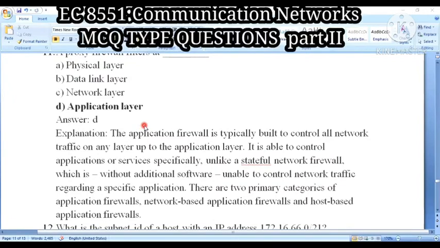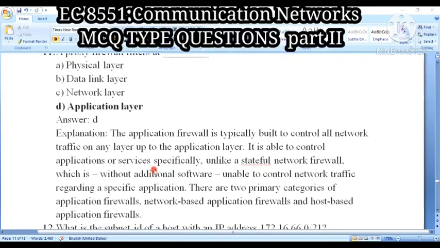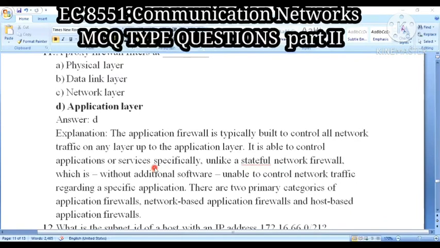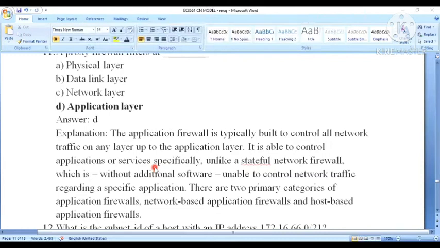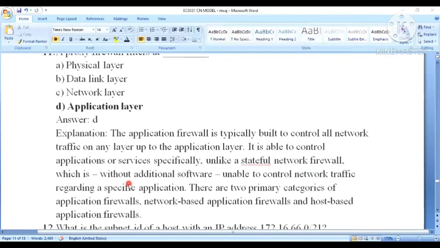It is able to control the applications or services specifically, unlike a stateful network firewall, which without any additional software is unable to control the network traffic.